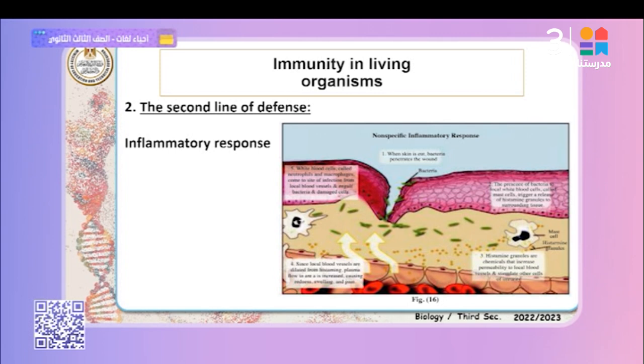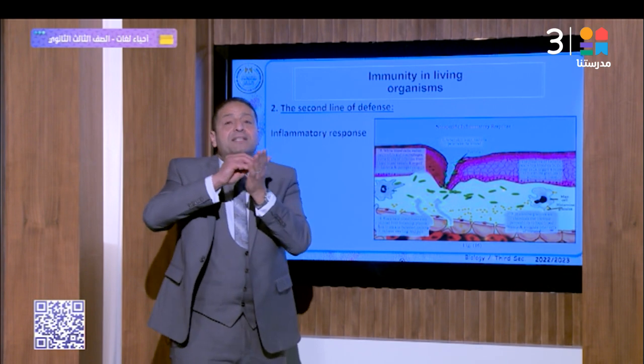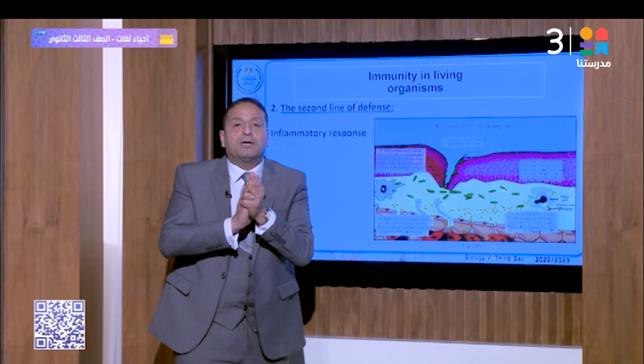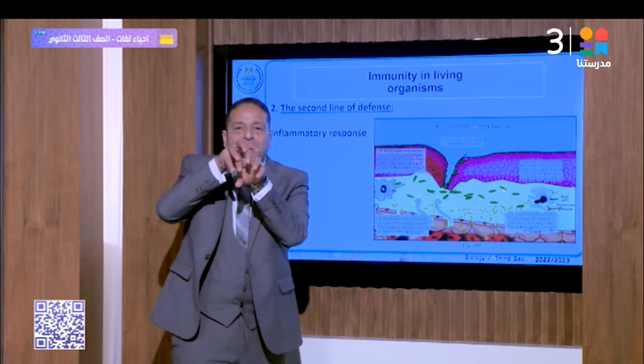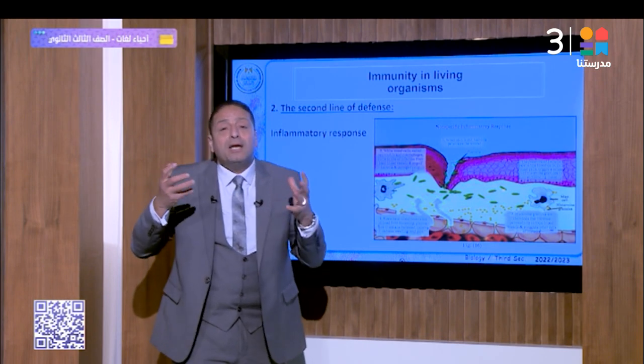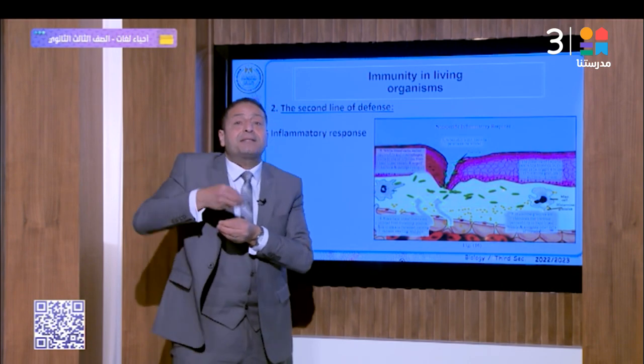Stage number four. Since local blood vessels are dilated, when the blood vessel is dilated, the flow of plasma to the site of injury increases. So redness and inflammation appear, and you can sense severe pain. Why? Because the plasma flow increases at this site.